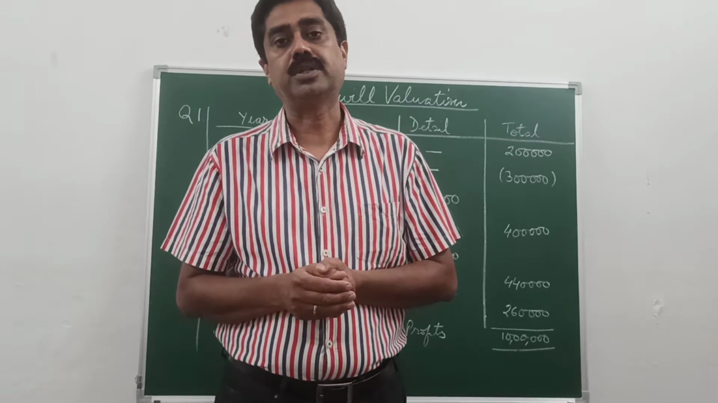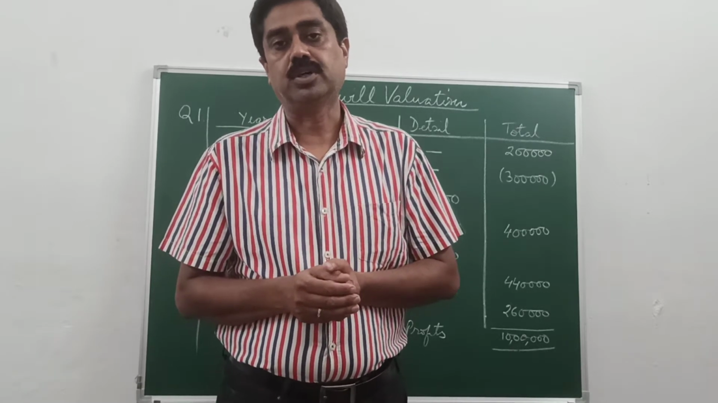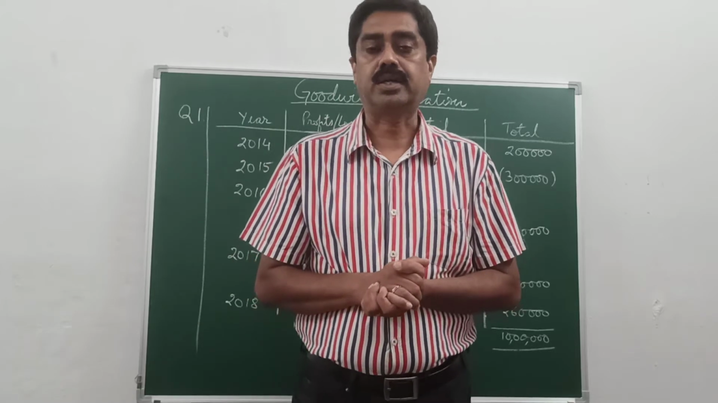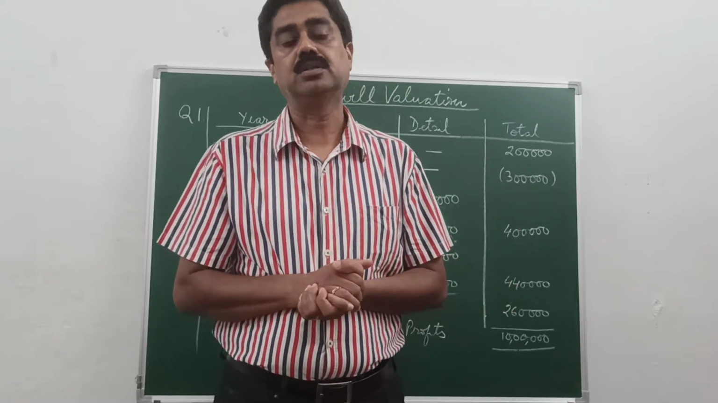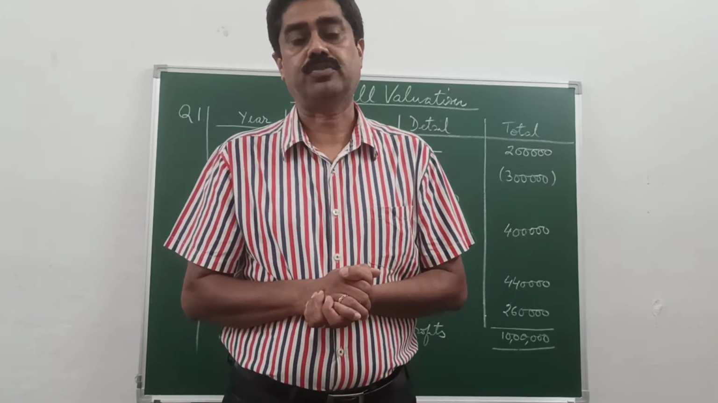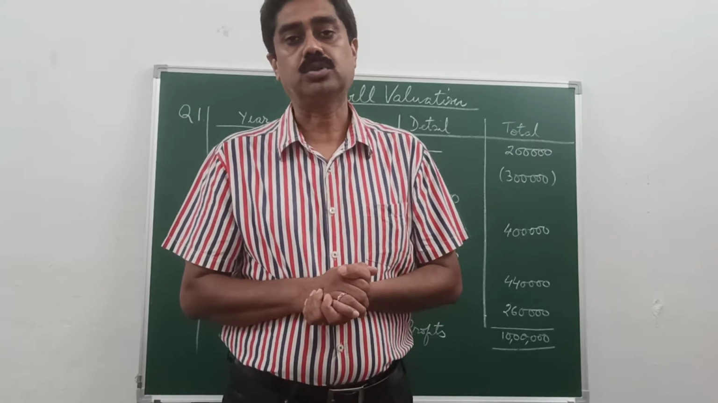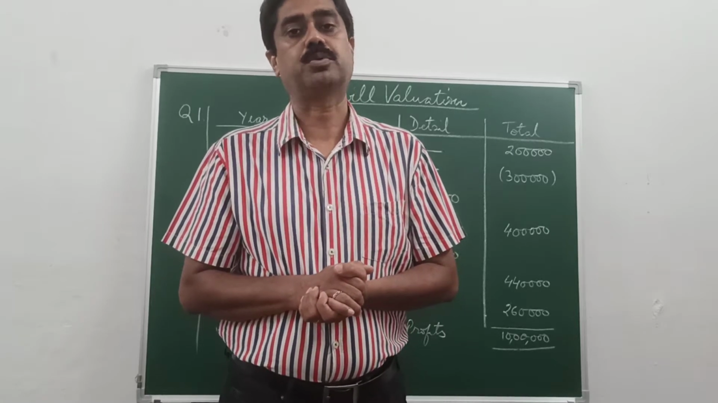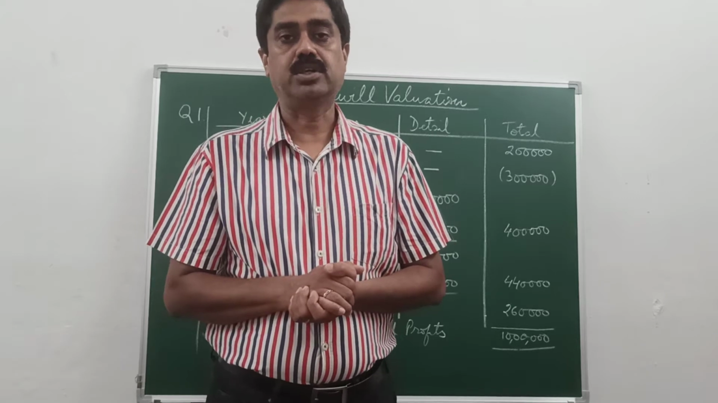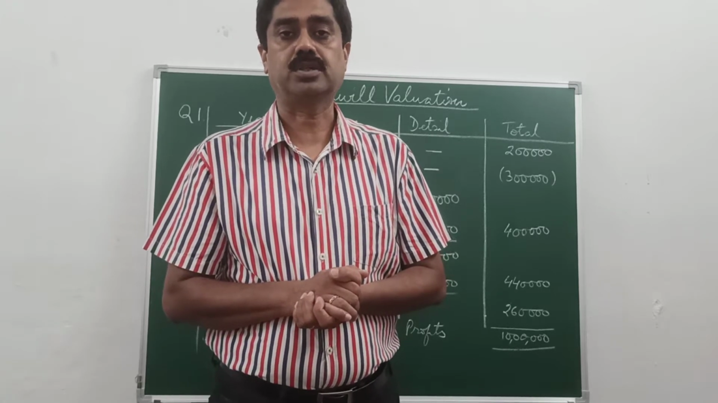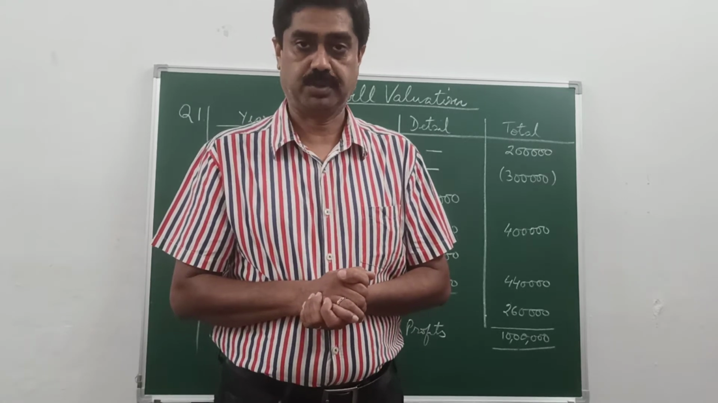There are four methods to find goodwill. First, the average profit method. Second, the super profit method. Third, the capitalization of average profit method. Fourth, the capitalization of super profit method. So today I will discuss with you the average profit method and the super profit method.